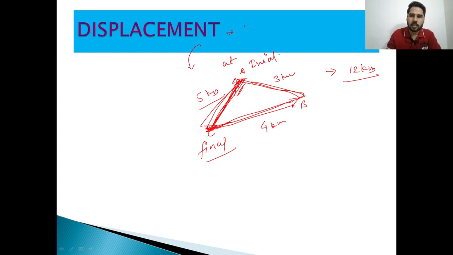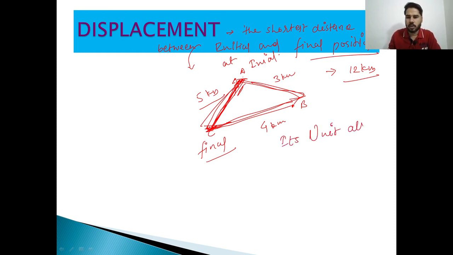We can write: the shortest distance between initial and final position is called displacement. Its unit is also meter.